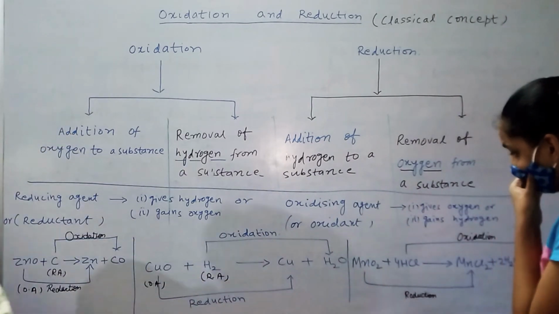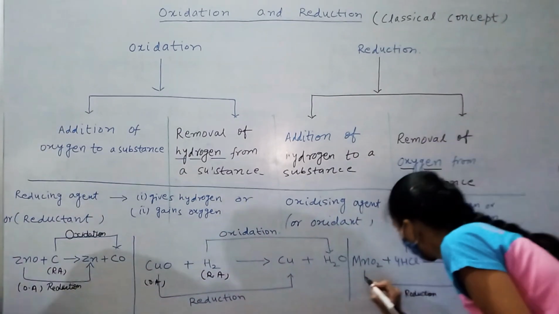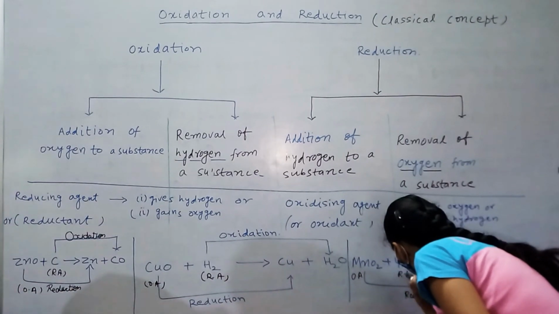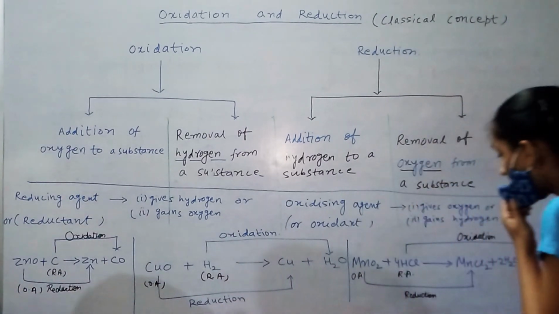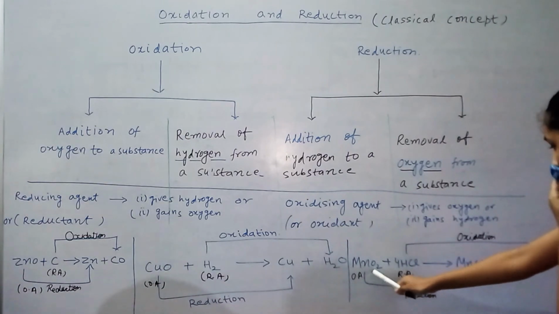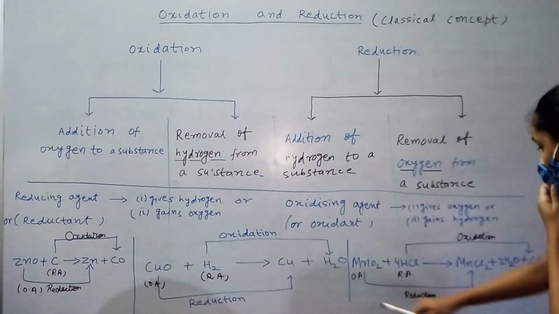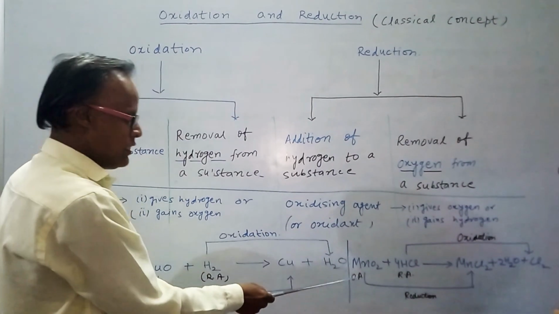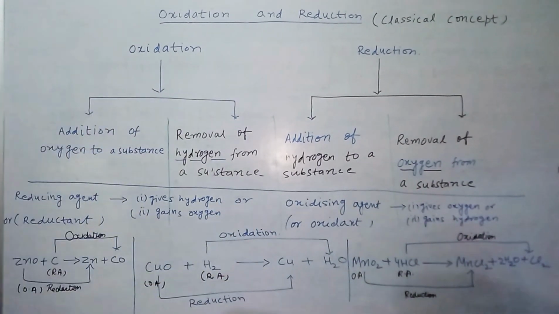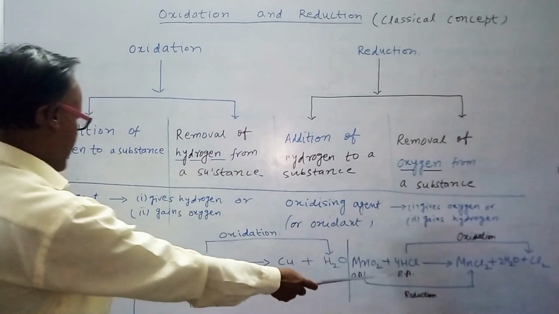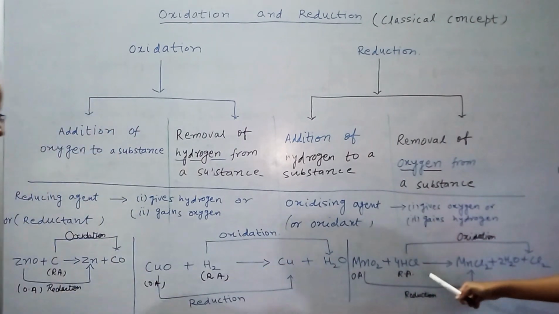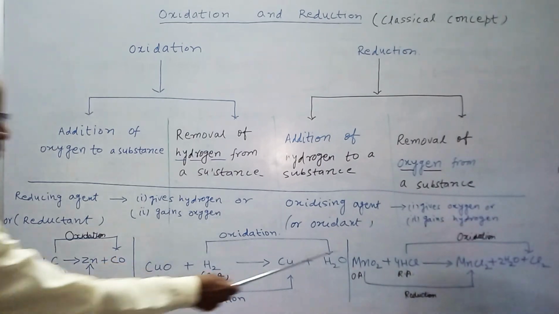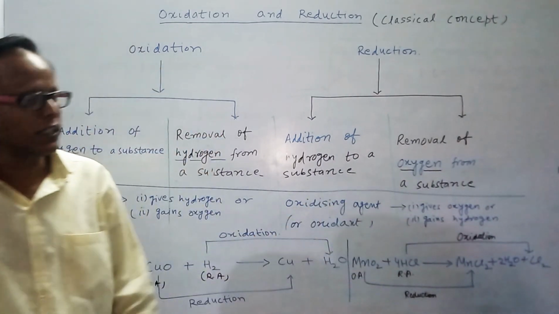And which one is the oxidizing agent, and which one is the reducing agent? MnO2 loses oxygen, it gives oxygen, that's why it is called an oxidizing agent. And HCl is the reducing agent. Why is it a reducing agent? Because it gives hydrogen. Therefore, it is called a reducing agent.